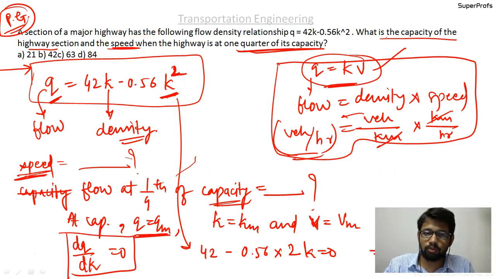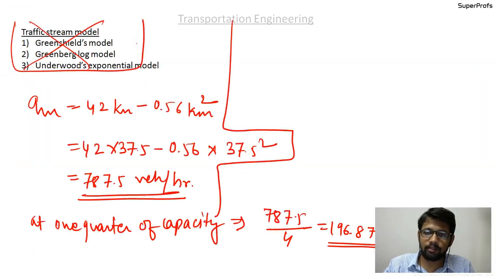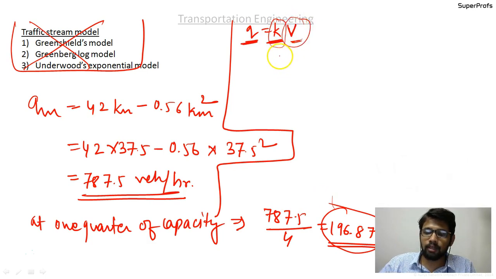We are aware that q equals kv, and q is known to us at this capacity. If we just know the k value, then we can get the value for v. But how to get k?